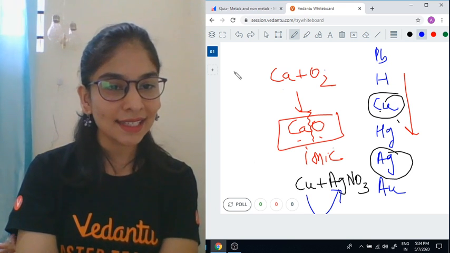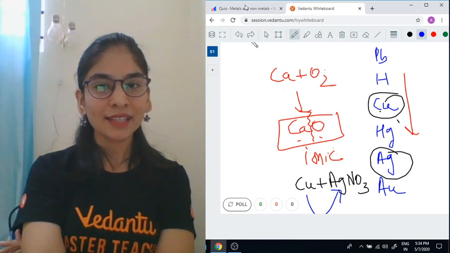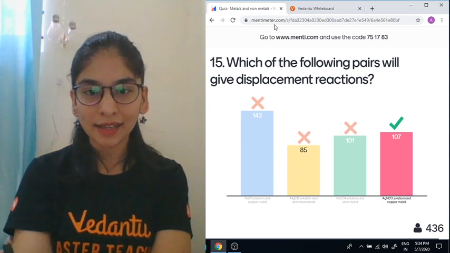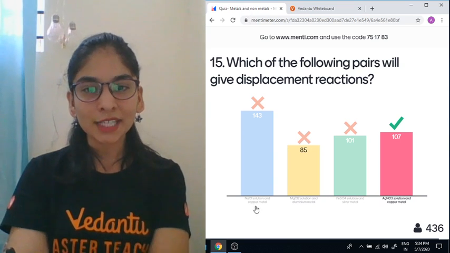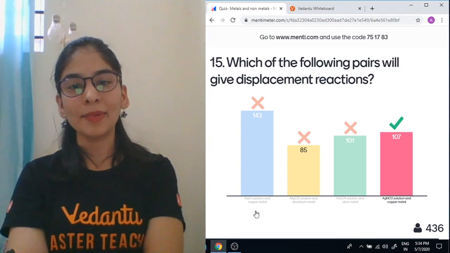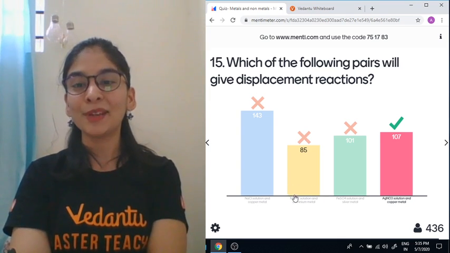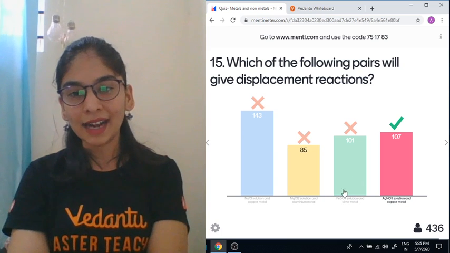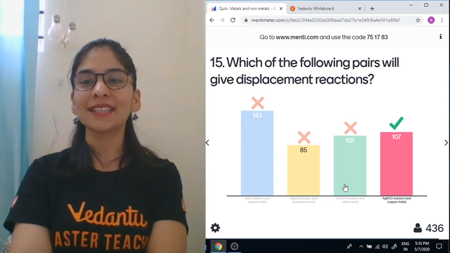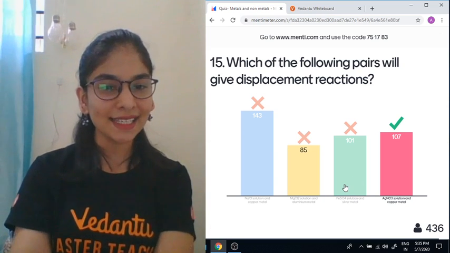Did you get it? Sodium will also displace copper. The first option was copper with sodium chloride. Copper can't displace sodium. And in option 2, aluminium can't displace magnesium. Similarly, silver can't displace iron. Only option D is correct. I hope you got it.